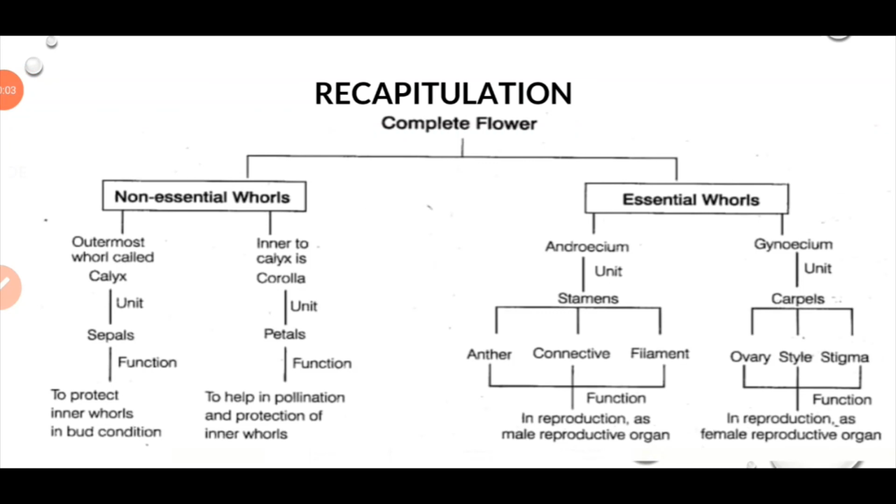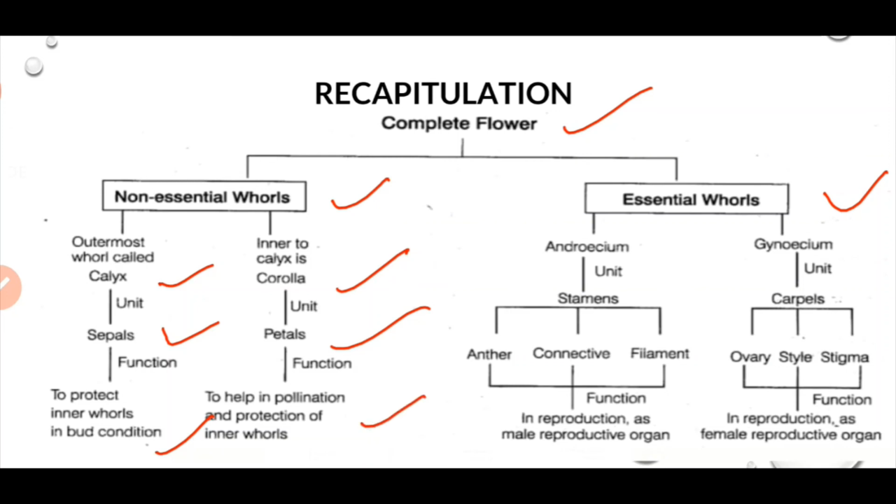Now recapitulation. What is a complete flower? A complete flower is a flower with all four whorls. There are non-essential whorls as well as essential whorls. The non-essential whorls are calyx and corolla. The outermost whorl is called calyx, its units are sepals, and its function is to protect the inner floral whorls in the bud condition. Inner to the calyx is the corolla. It is formed of petals. Its function is in pollination and protection of the inner whorls.